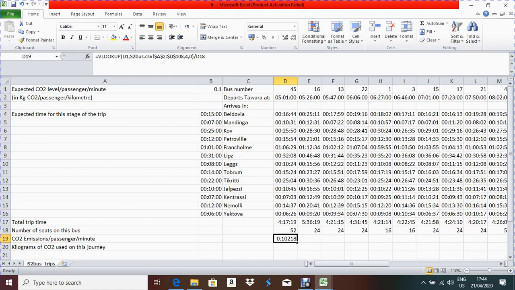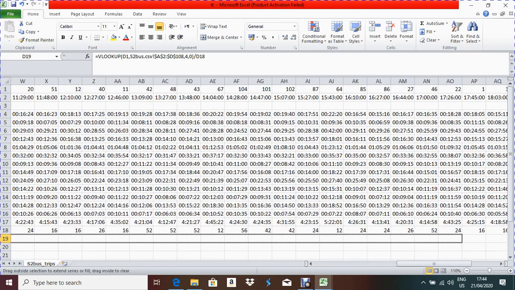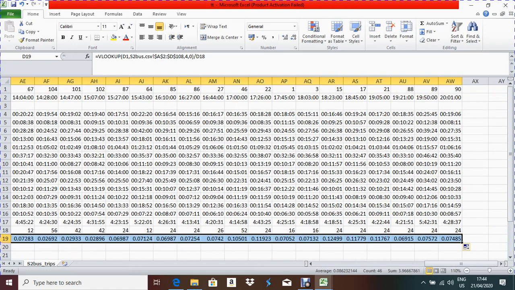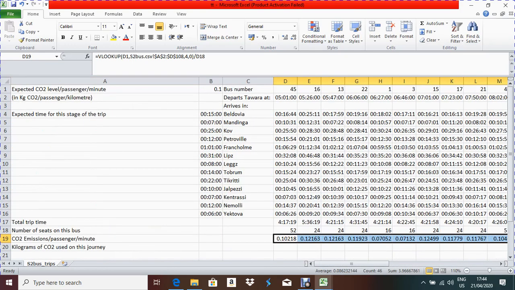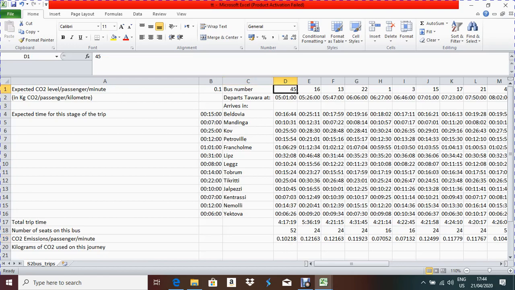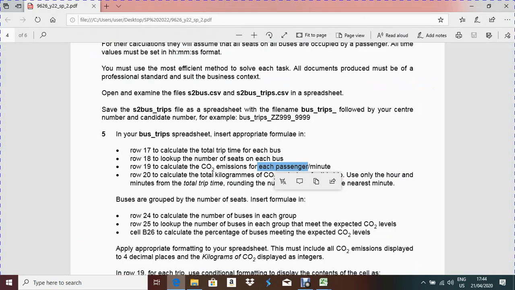Now you have to apply the formula to the remaining cells like in the previous question. Done. So this is the carbon dioxide emission for each passenger, this is the total number of seats, and this is the bus number. Okay, now we can go for the next question.